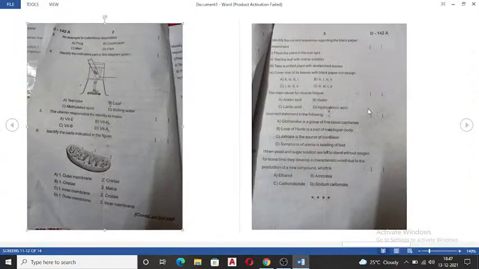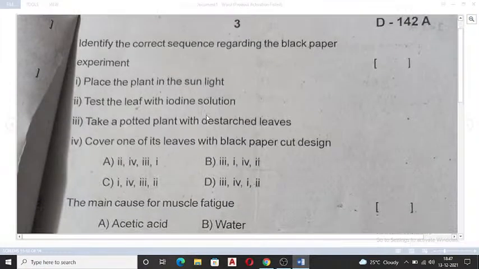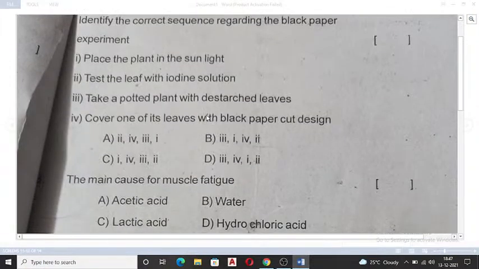After the sixth one, let us move on to the seventh one over here. Identify the correct sequence regarding the black paper experiment. It is the black paper experiment, so what do you do first? Place the plant in the sunlight first? No. Test the leaf with the iodine solution? No. Take a potted plant with destarched leaves? Yeah. You are taking a potted plant and you are destarching it. So option 3 will be first.